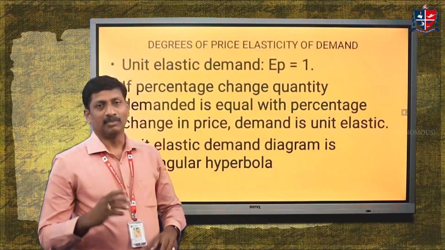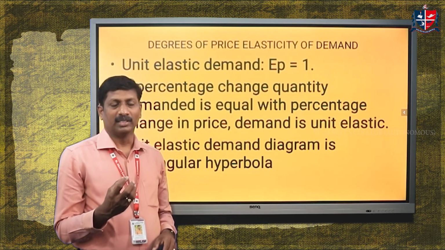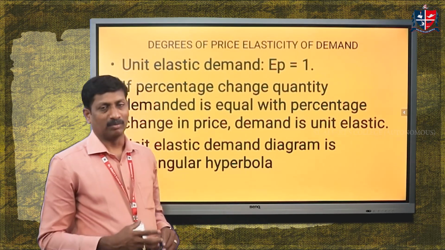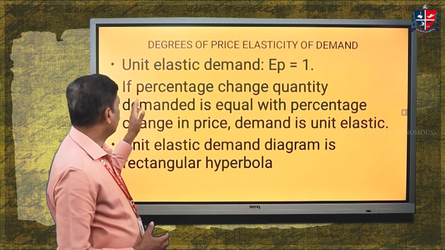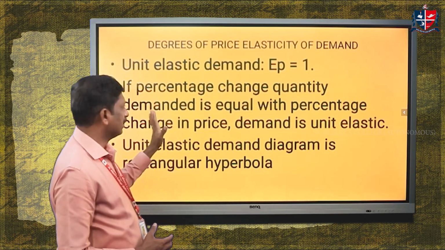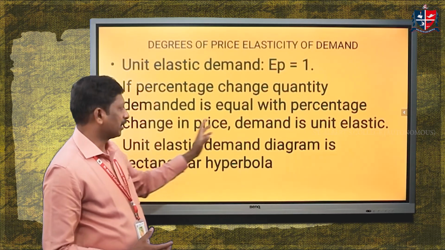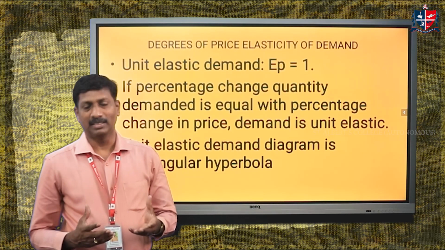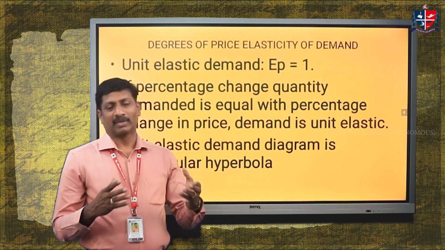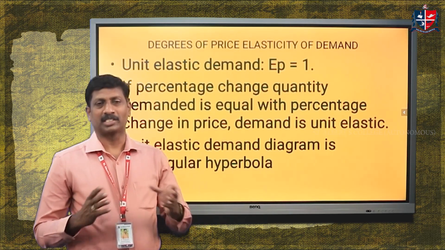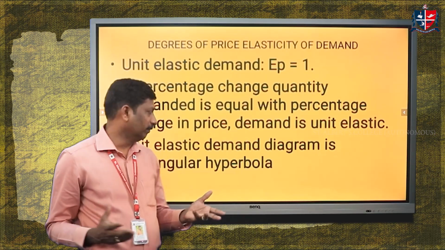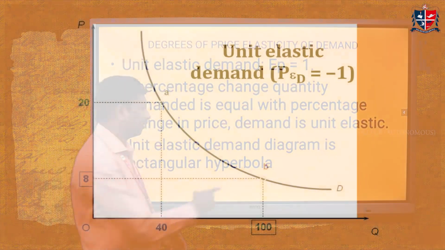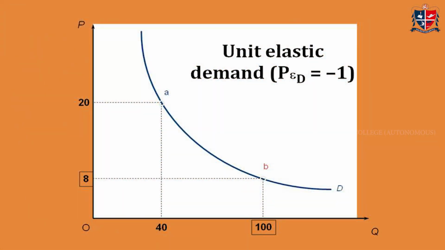So in this case, EP is equal to 1. It means the percentage change in quantity demanded equals the percentage change in the price of the commodity. So we know that if the percentage change in quantity demanded is equal to the percentage change in price of the commodity, demand can be termed as a unit elastic demand. It means the percentage change in delta Q equals the percentage change in price of the commodity. So the unit elastic demand diagram is a rectangular hyperbola, and we have to see the diagram like this.